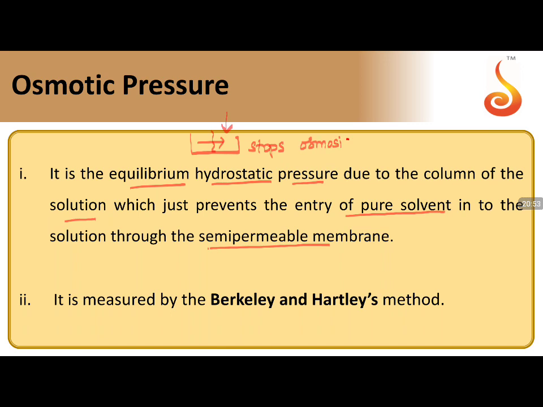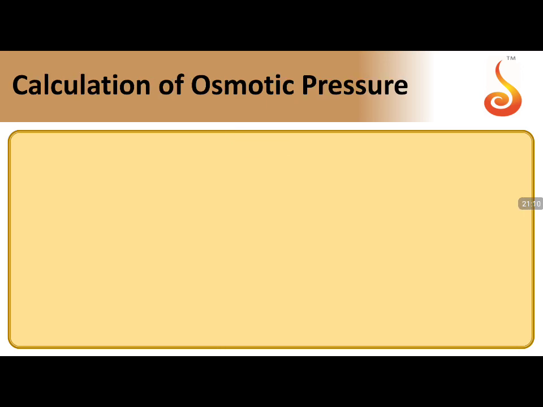The pressure applied to stop osmosis is called osmotic pressure. In one line, the external pressure applied opposite to the direction of osmosis to stop osmosis, that is osmotic pressure, and it is measured by Berkeley-Hartley's method.